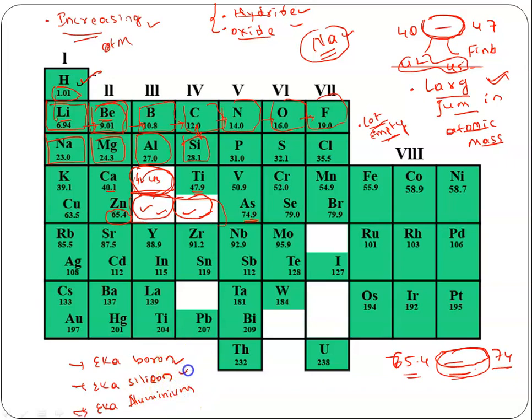So these are the three important empty slots. He guessed this; actually, he didn't discover this element. He said that in future we are going to discover elements which have a similar property to aluminum. We will definitely discover an element which has a similar property to silicon, and we'll definitely discover an element which has a similar property to boron.